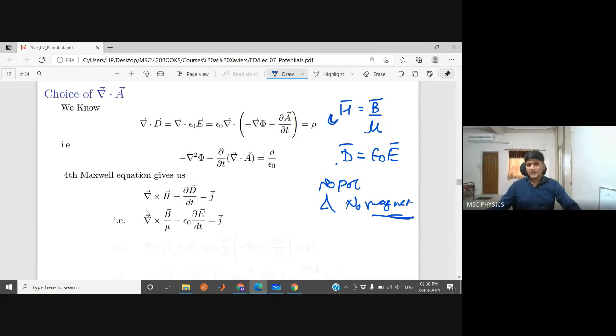H is known as the magnetic field intensity, and D is the electric displacement vector. Two quantities are there, so you are just replacing H with B by mu and D with epsilon 0 E. Now in place of B, what will you put? Can anybody tell me in terms of potential? Just as in place of E we placed this expression, in place of B what should we put? Can you tell me?